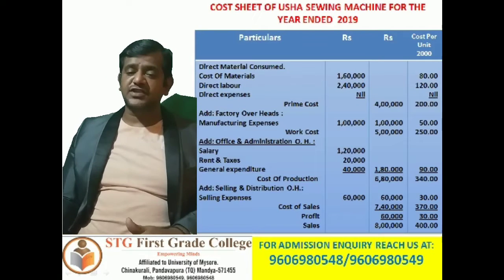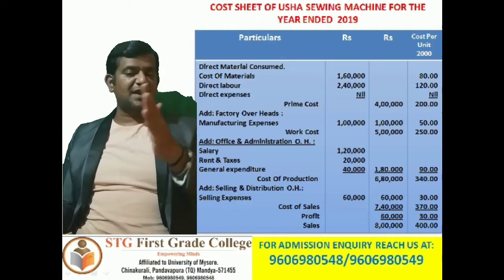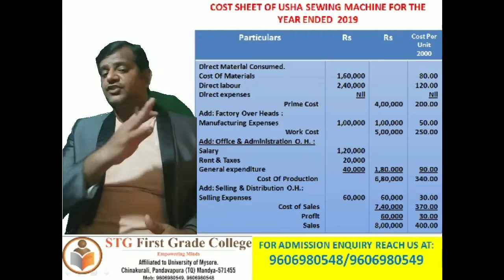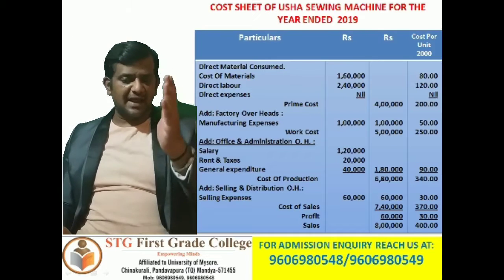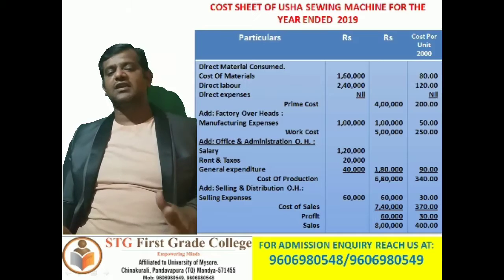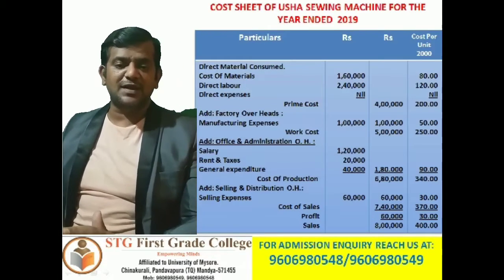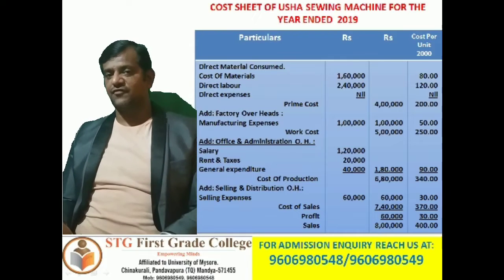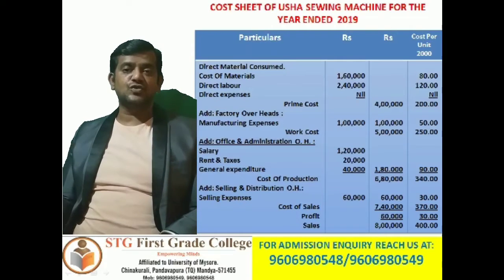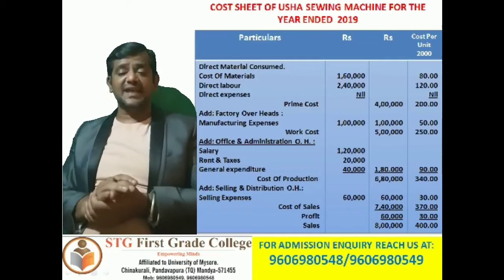Next, add office and administration overheads. So salary 1,20,000, rent and taxes 20,000, general expenditure 40,000. Add all the three, that is 1,20,000 plus 20,000 plus 40,000. Salary 1,20,000, then rent and taxes 20,000, then general expenditure 40,000. So that comes to a total of 1,80,000. Put that amount into the second amount column.